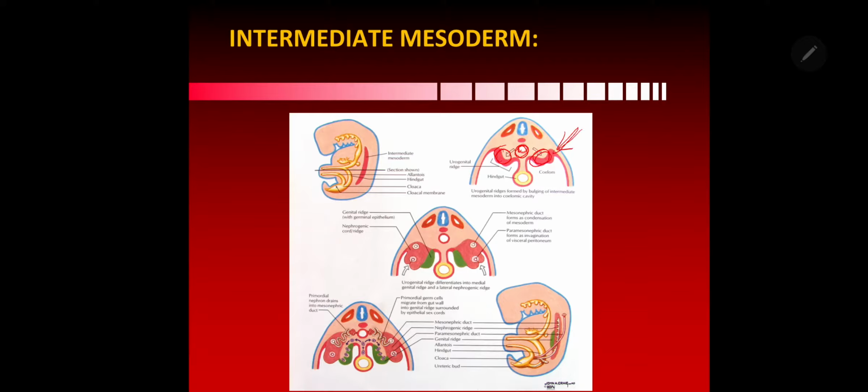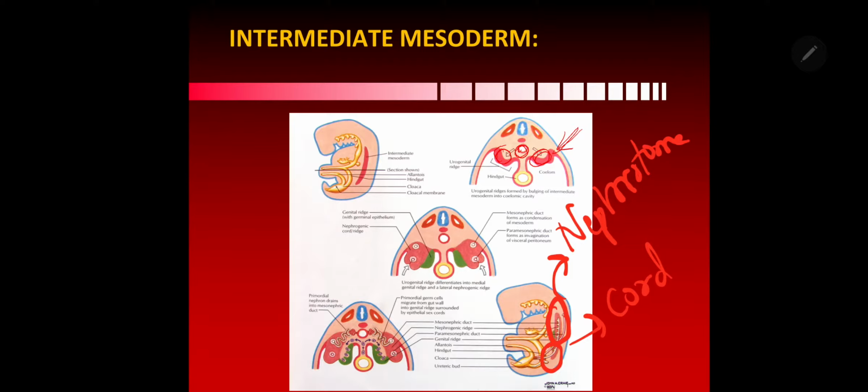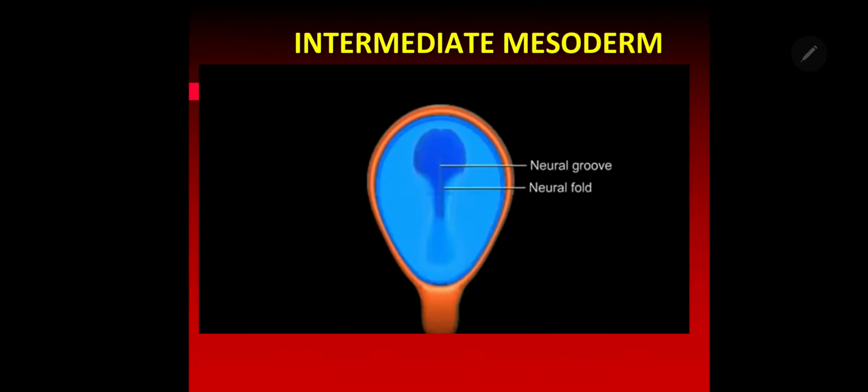That is visible and it extends here. In the upper part, it shows the segmentations called nephrotomes, whereas the lower unsegmented part is called the nephrogenic cord. So these are the parts of the intermediate mesoderm.